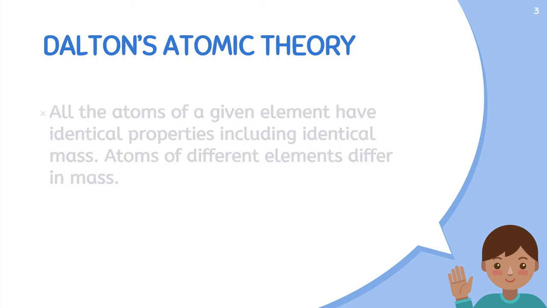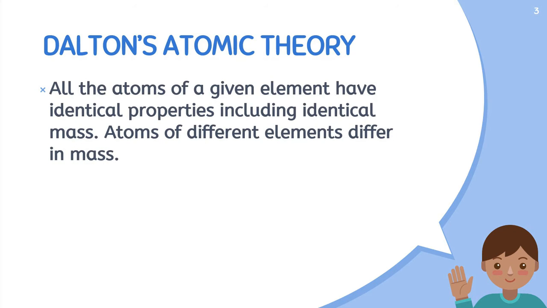So the next point is all the atoms of a given element have identical properties including identical mass, and the atoms of a different element will have different mass. For example, if you are taking carbon, the other carbon atom will have the same number of protons and neutrons, and their properties will be the same.